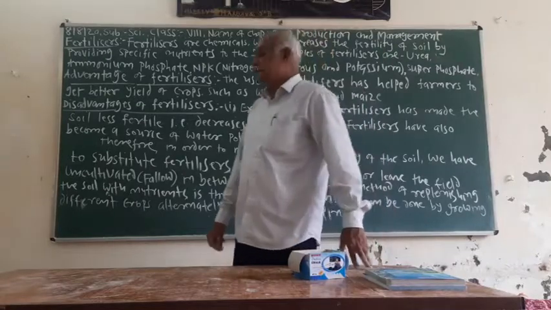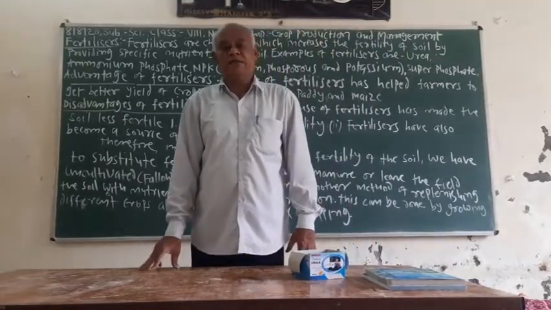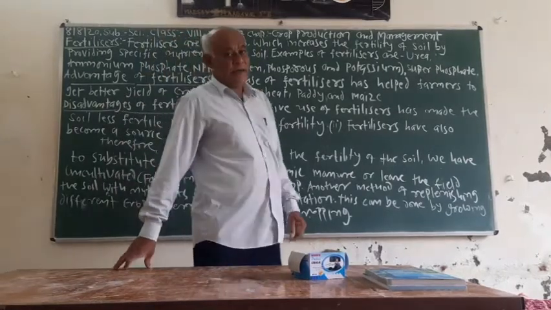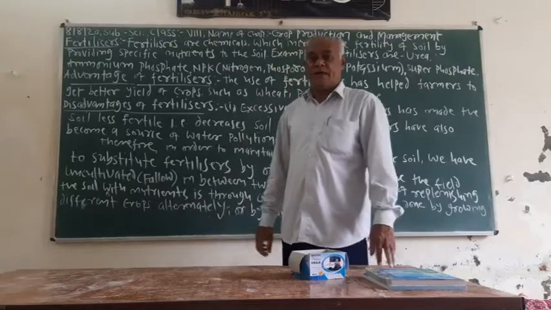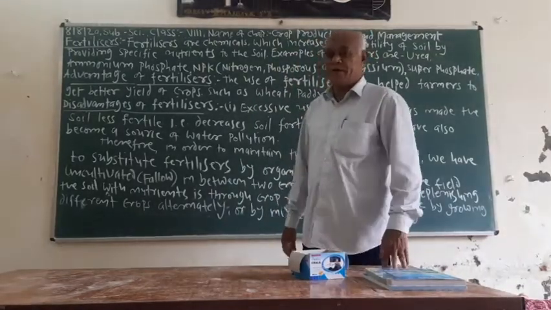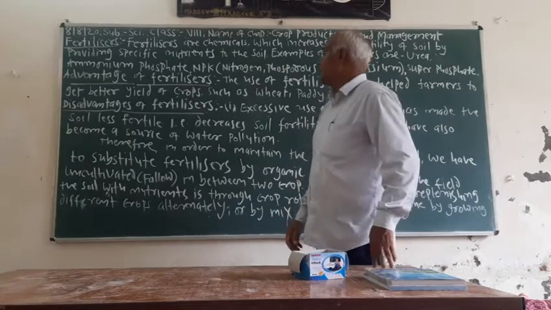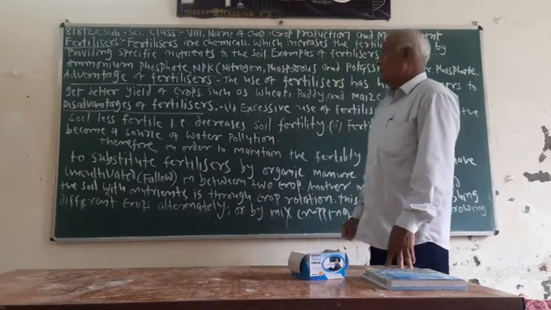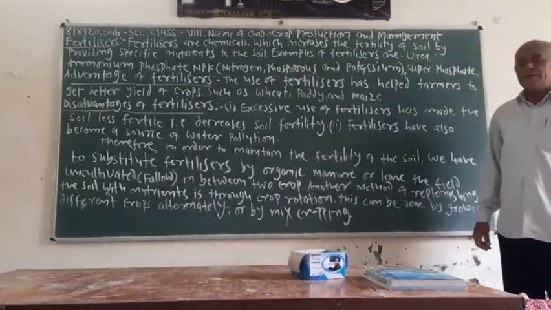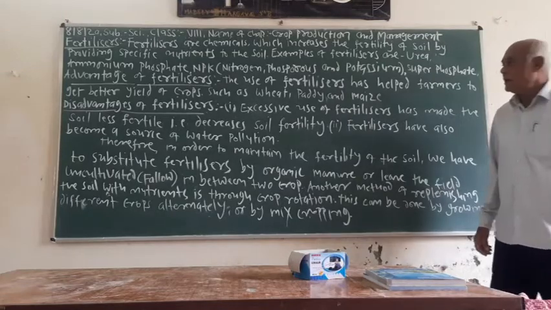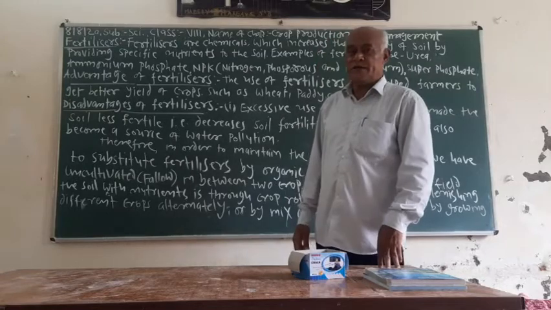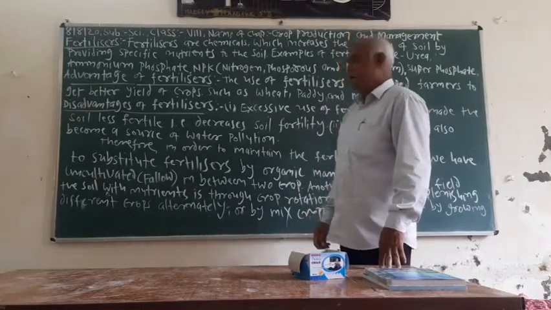So fertilizers are chemical substances which are rich in specific nutrients like sodium, potassium, nitrogen, phosphorus, etc. Fertilizers are chemicals which increase the fertility of soil by providing specific nutrients to the soil.